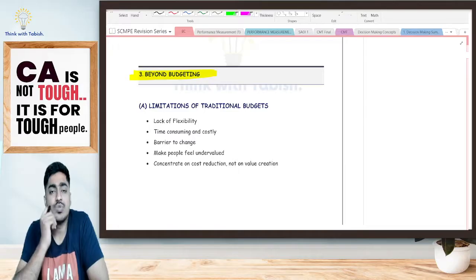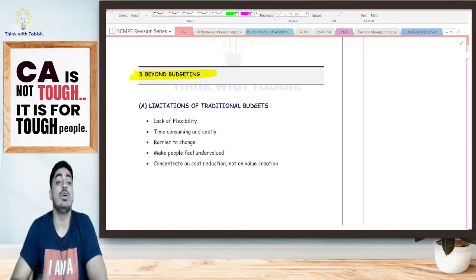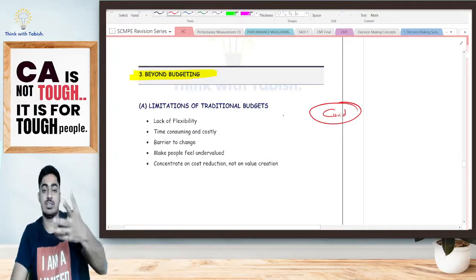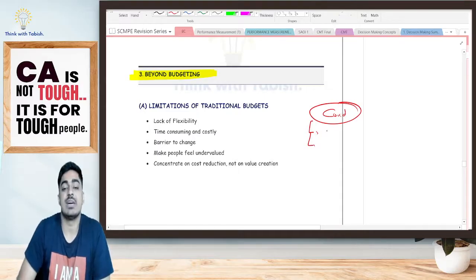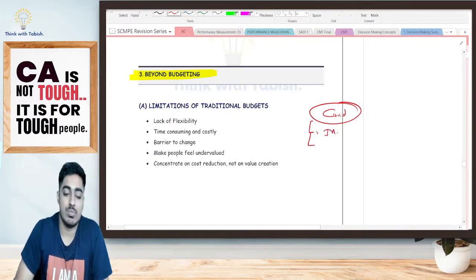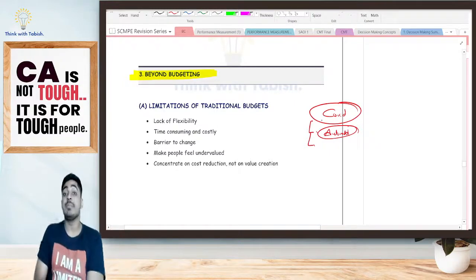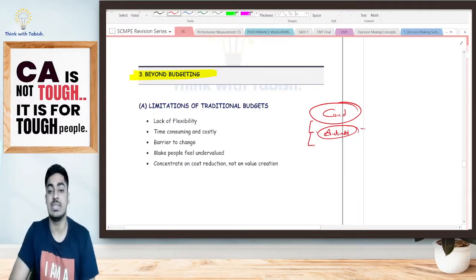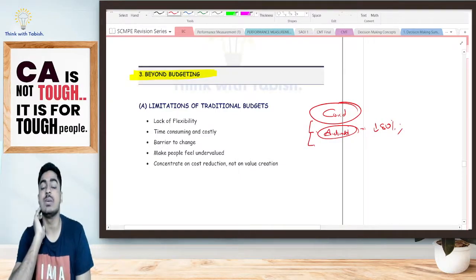Now the question comes, what is the issue with traditional budget? So all of that is discussed. Now a very simple example, students. Suppose I am talking about COVID. It was the COVID phase. Too many industries flourished, too many industries suffered. Now I am taking a typical example, say the automobile industry. It suffered during COVID. Yes or no? For the next 1 year I had made a plan. In the industry, everybody's sales have reduced by 80% against budget. Everybody's sales have reduced by 80% against their budgeted sales.